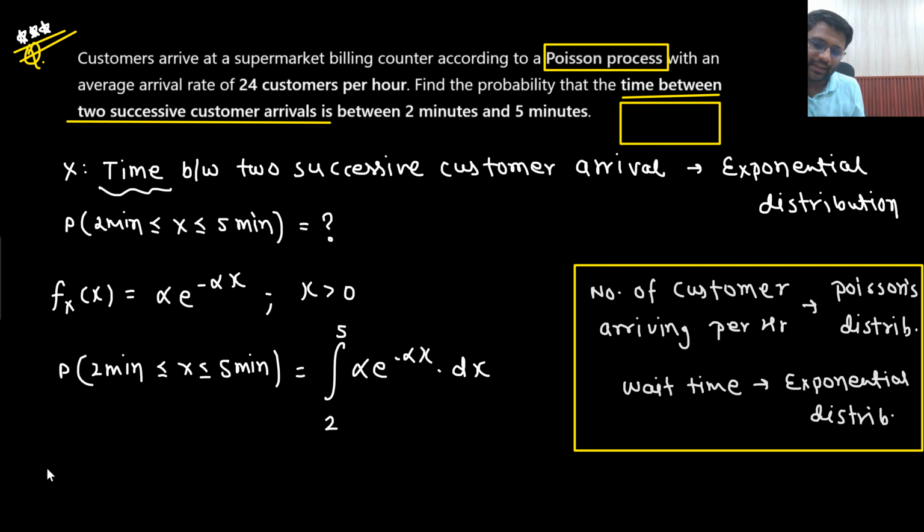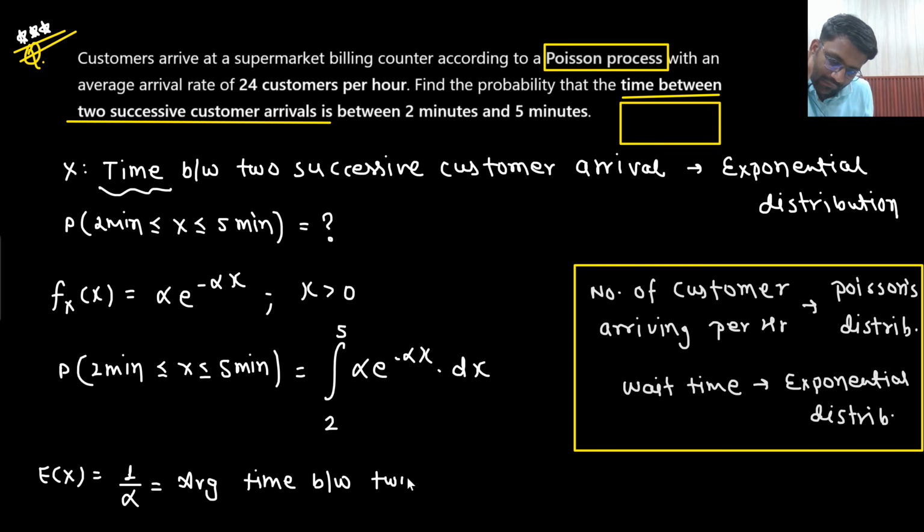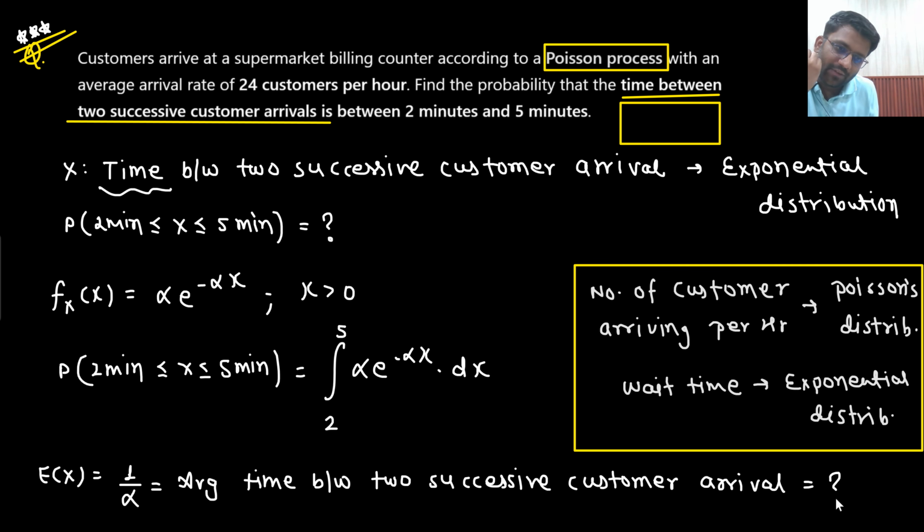I know one thing, that expectation of x will be given by 1 by alpha. And expectation of x would be the average time between two successive customer arrivals. So can you find out this average time? Can you find out this time or not? Average time between two successive customer arrivals. This is what we are supposed to find out.